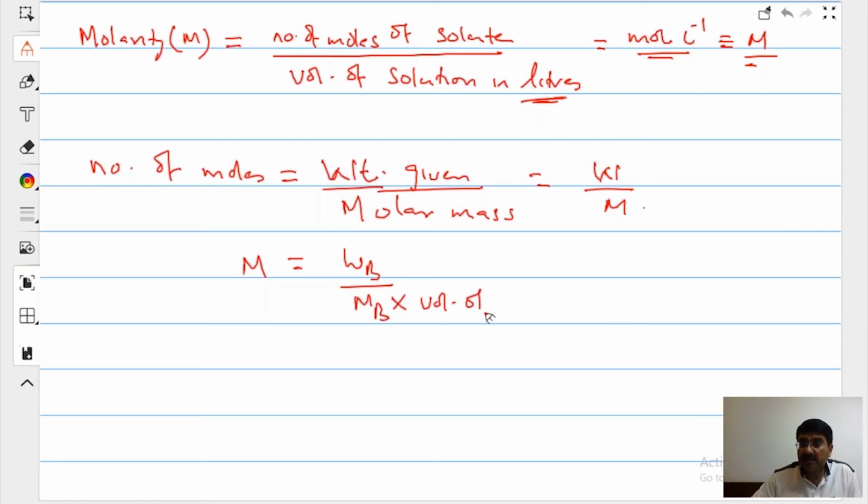Volume of what? Volume of solution in liters. It is always going to be in liters.